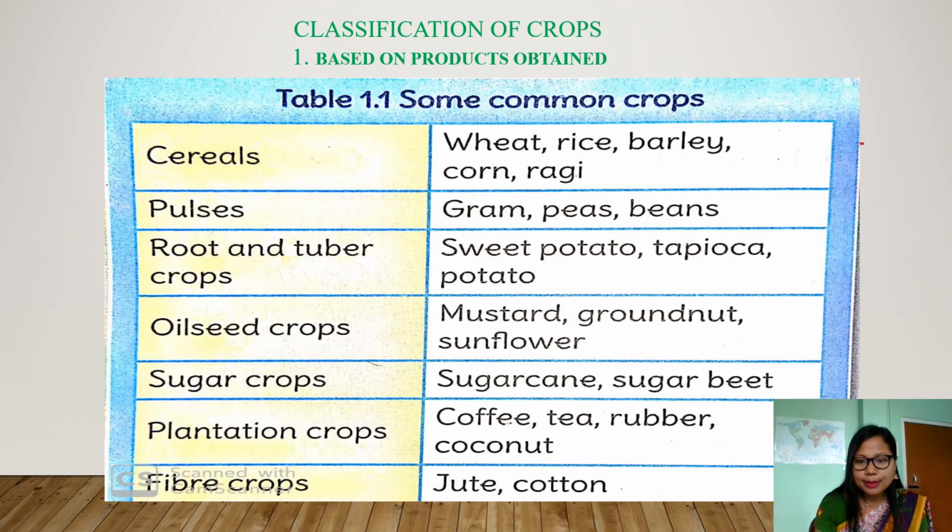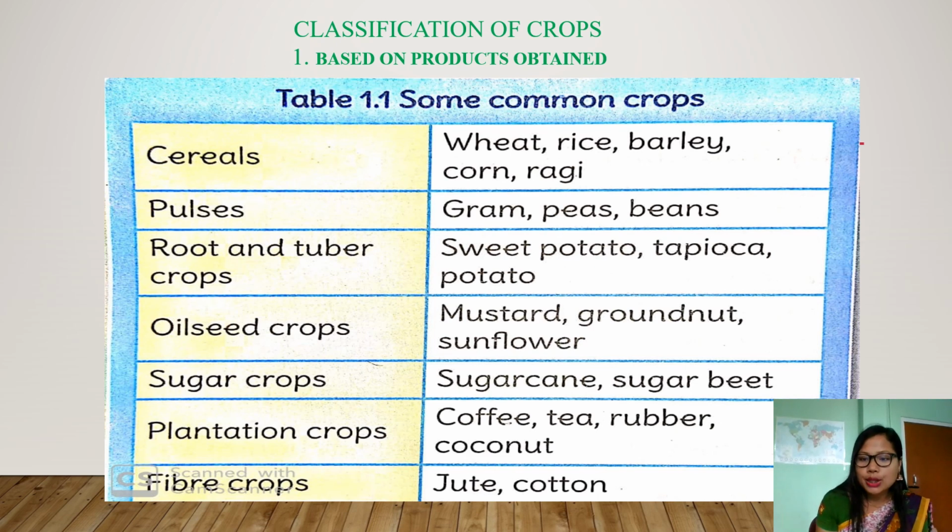So now we'll discuss classification of crops. What do you mean by classification? Classification simply means the arrangement of things into groups in the ways that they are alike. Alike means the same kind. If you observe carefully in the word classification, you'll see classify. Classify simply means to divide. So let's discuss the first classification of crops, that is based on products.